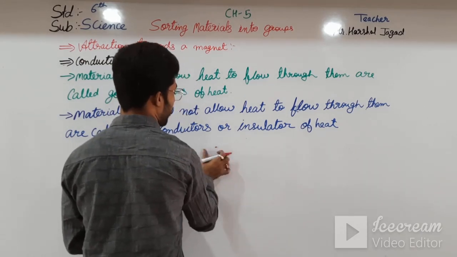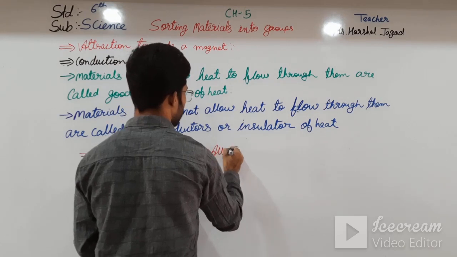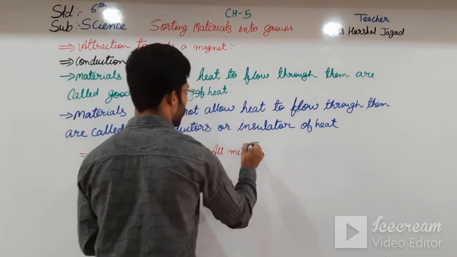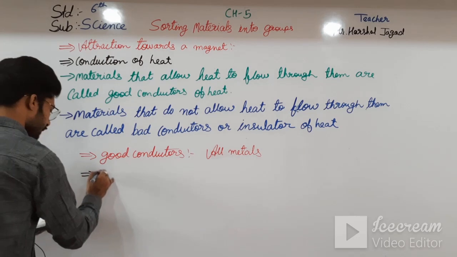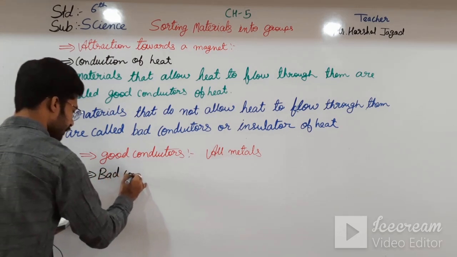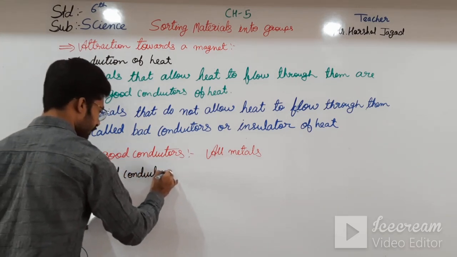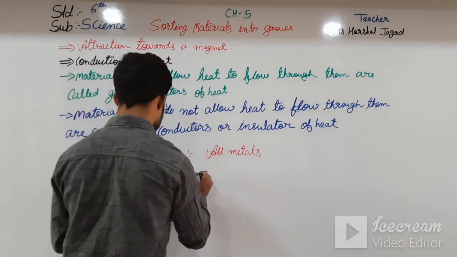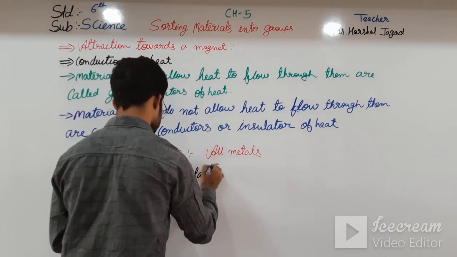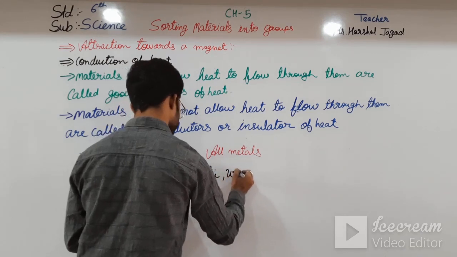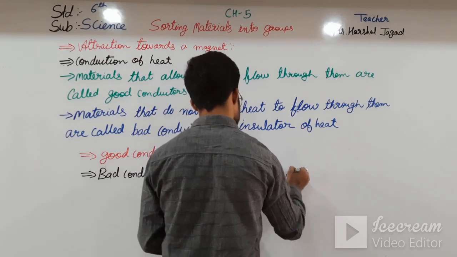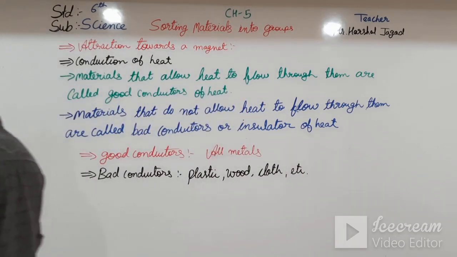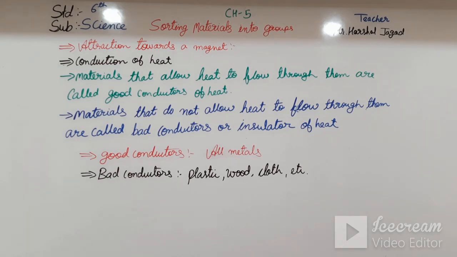So, in short, we can write all the metals are good conductors of heat, and bad conductors are plastic, wood, cloth, etc. Okay students, these are the bad conductors of heat.